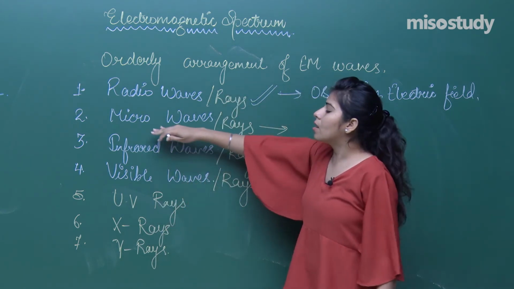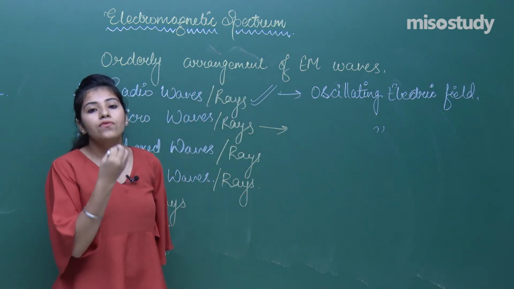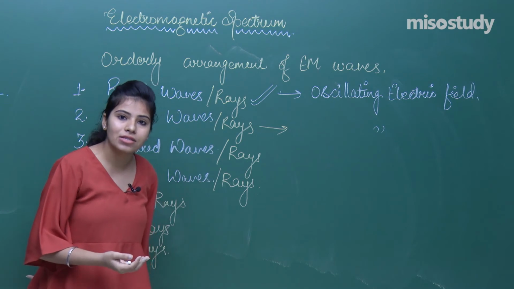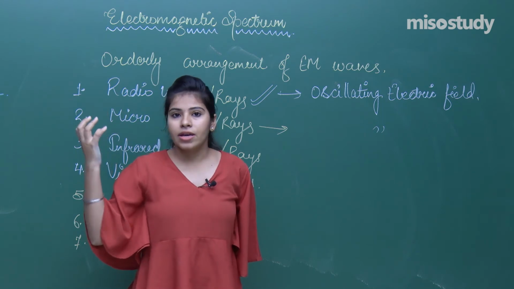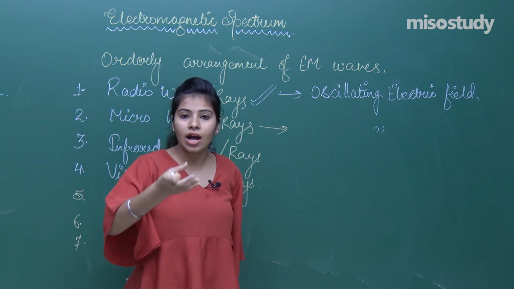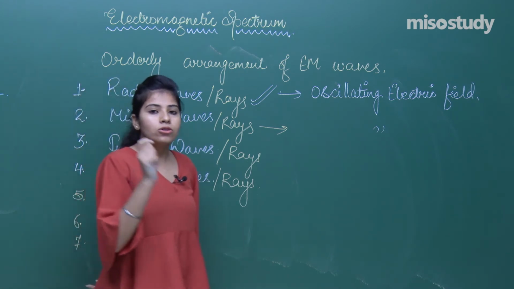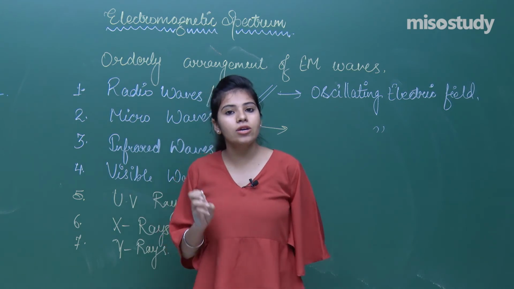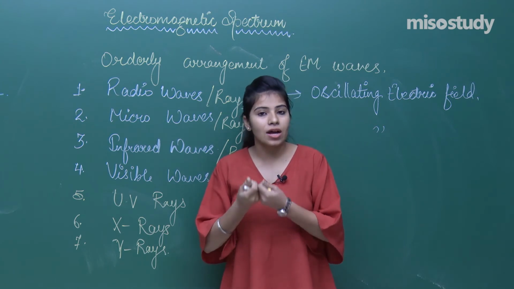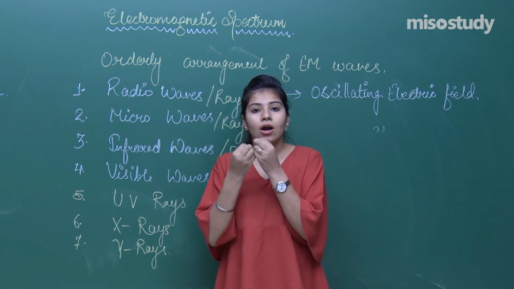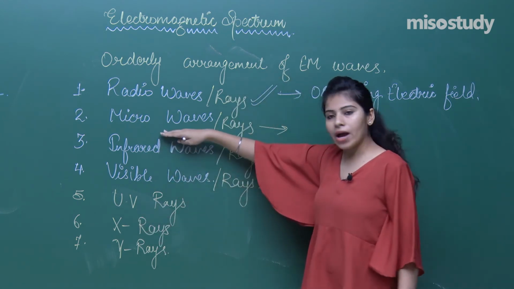So microwaves are used for heating purposes, for cooking purposes, for radar systems, and for aircraft navigation. Microwaves are used in aircraft navigation because they are waves that do not get deflected when there is any obstacle on their path.